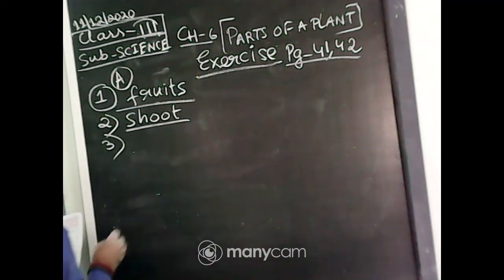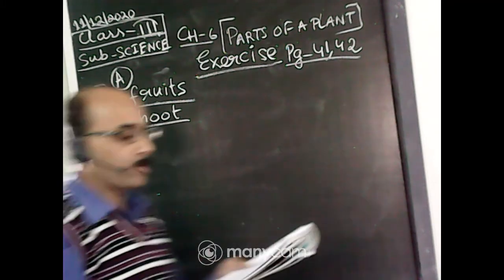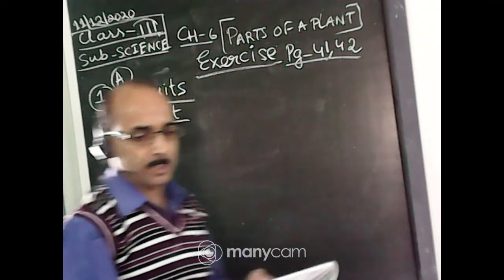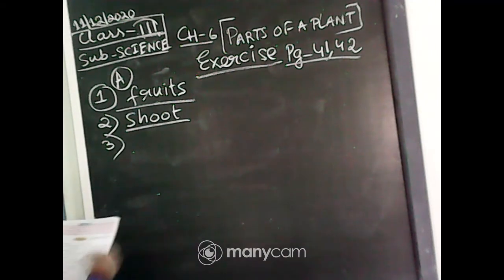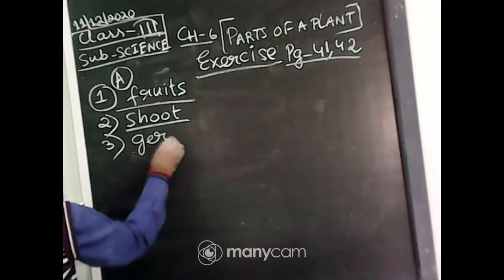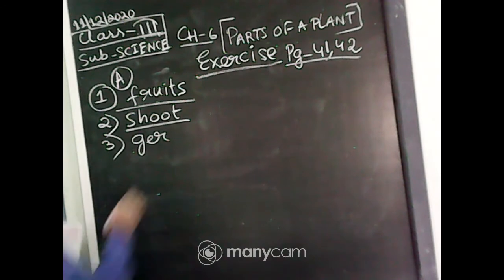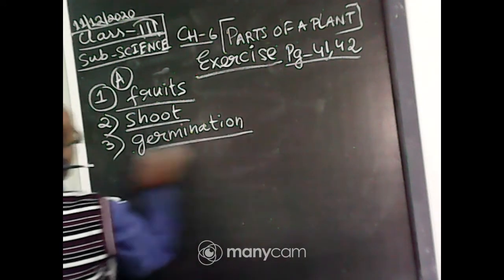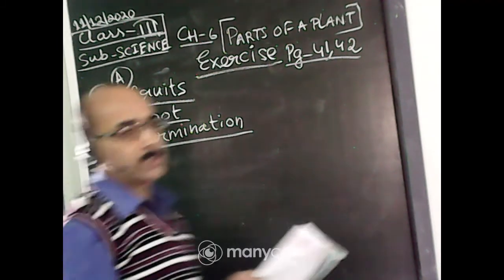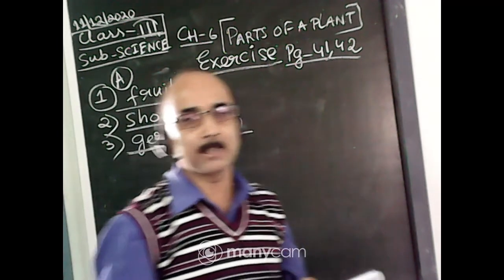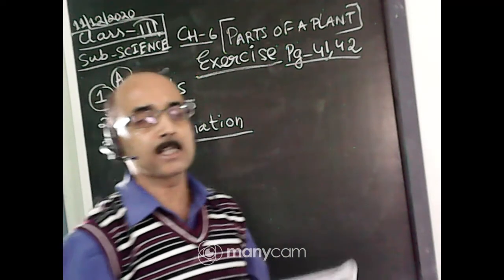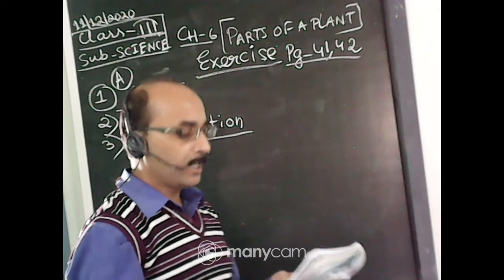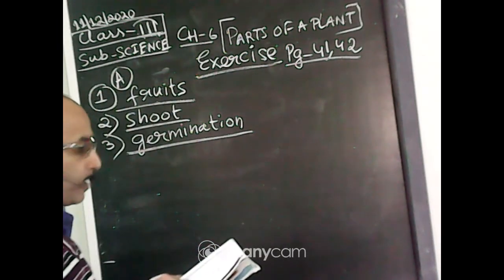Number 3. What is the process of growing of a new plant from a seed called? Generation, germination, photosynthesis. It is germination, not photosynthesis. Photosynthesis is different. Photosynthesis means the process by which the green leaves prepare food for the plant with the help of carbon dioxide, sunlight and water. And germination is the process of growing of a new plant from a seed.